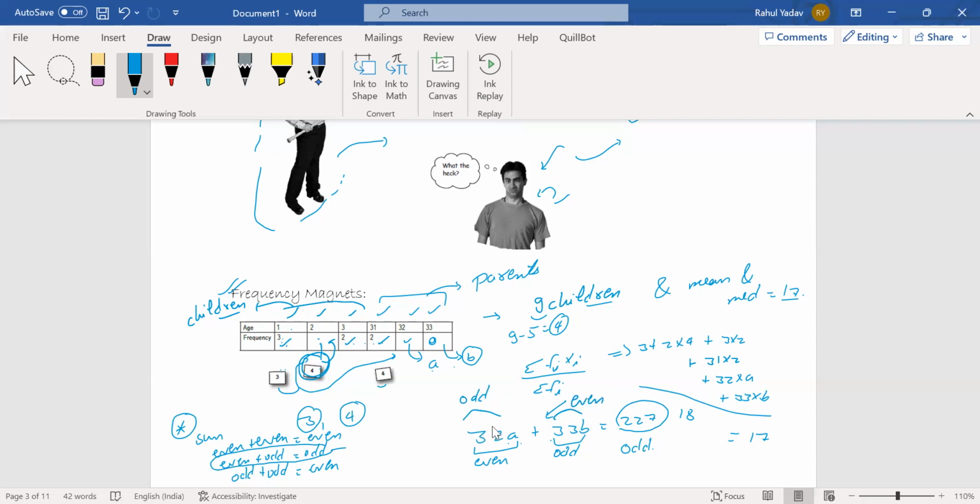And we can clearly see that this is a multiple of 2, that means 2 into some number that comes out to be 32. So this number is 16.